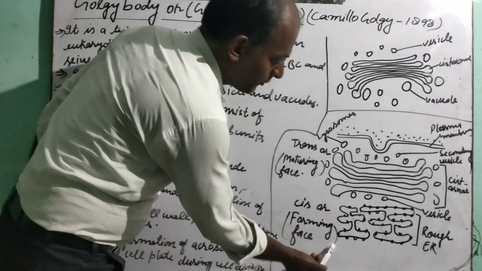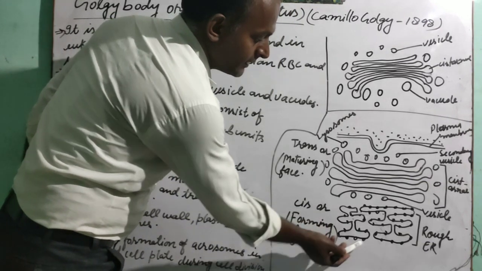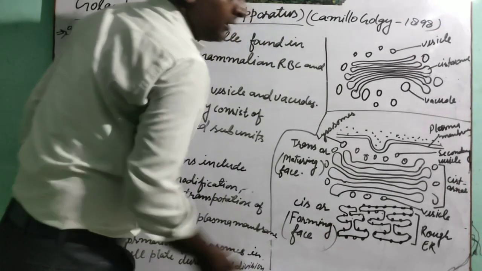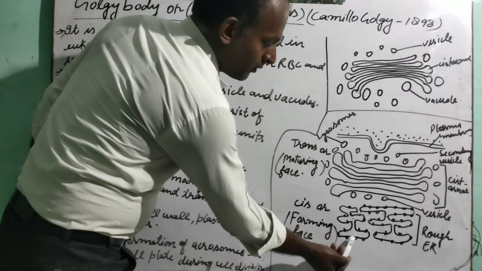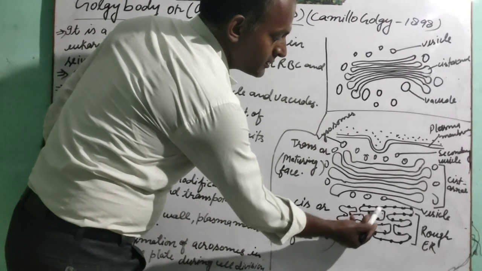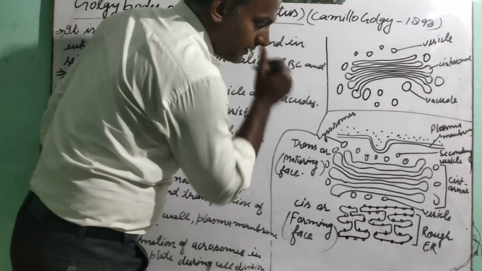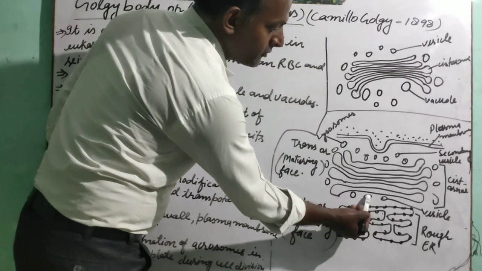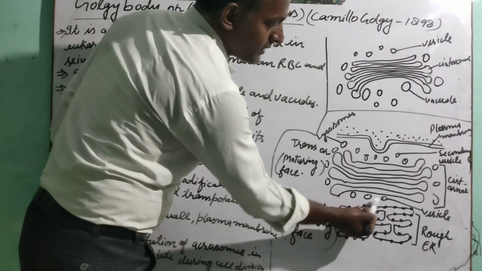This is the cis phase or forming phase. We know that this phase is near the nucleus. So from here, the manufactured proteins are transported via these vesicles. You can see these are the vesicles.